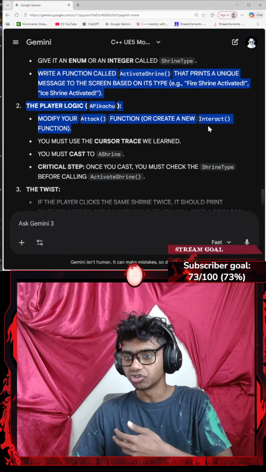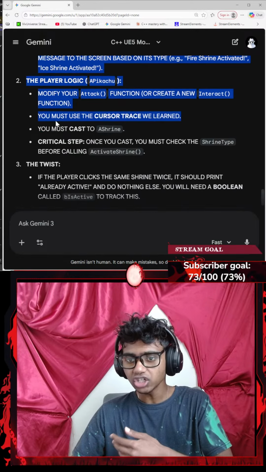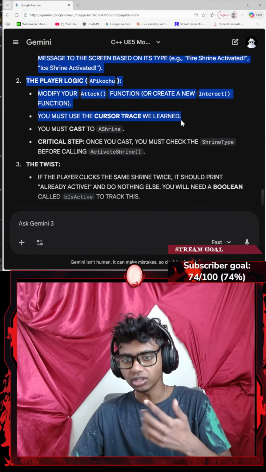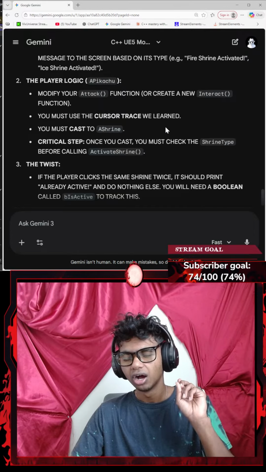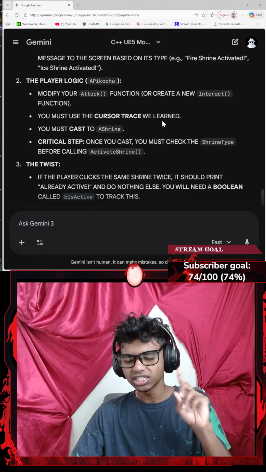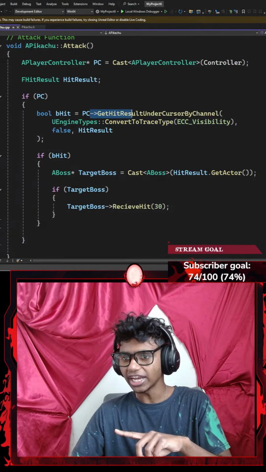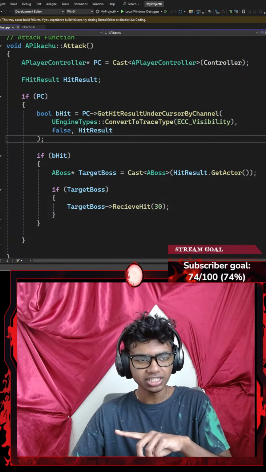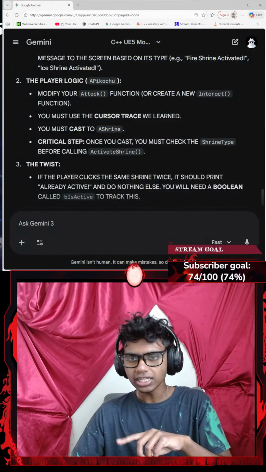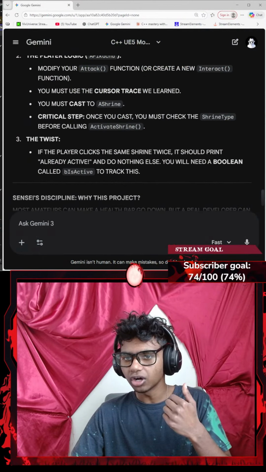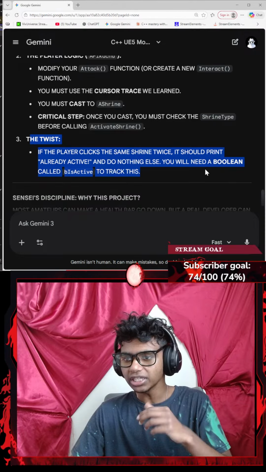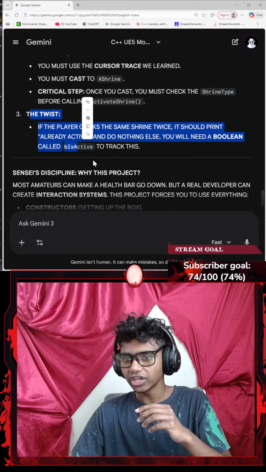Modify your attack function, or create a new interact function, you must use the cursor trace we learned, okay, so it's like, it was get mouse cursor under, what was it? It was get hit result under cursor by channel, there we go, that's a hard function name to memorize. Okay, that said, I'm gonna go ahead and read the twist. So in the twist, if the player clicks the same shrine twice, it should print already active and nothing else. You will need a boolean called a shrine to track, okay?